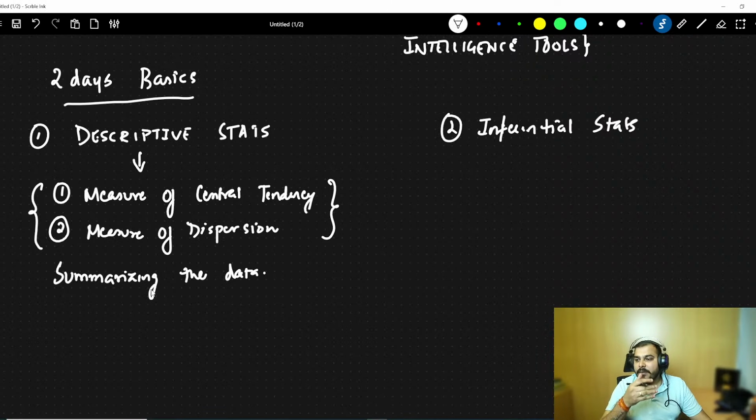It is completely different from the stats playlist that I have taken. This is from basic to advanced that we are going to understand.